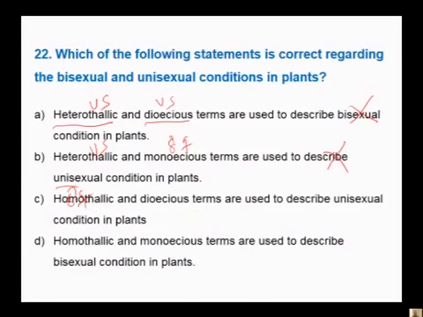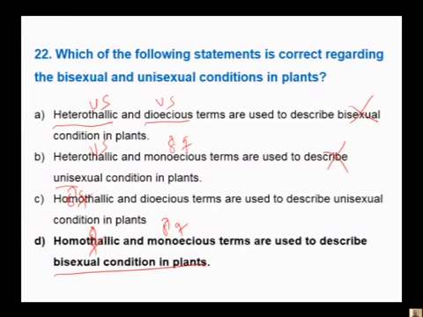Dioecious is unisexual. So unisexual is applicable only for dioecious but not for homothallic. Homothallic is a bisexual condition. Monoecious is also a bisexual condition. This is for bisexual with respect to the plant. Therefore, homothallic and monoecious terms can be used for the bisexual condition. Therefore, the answer is D.